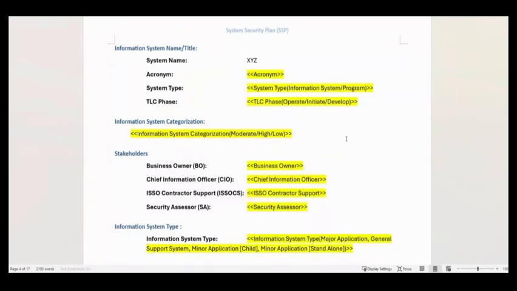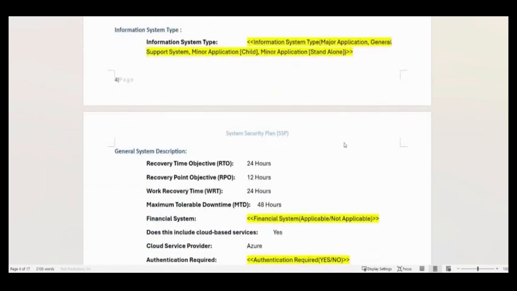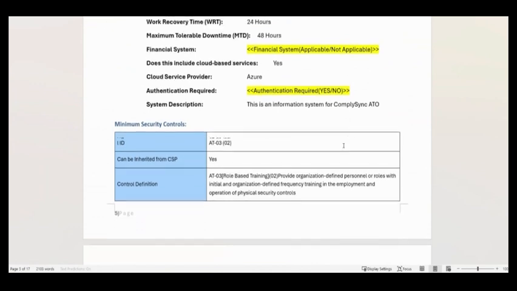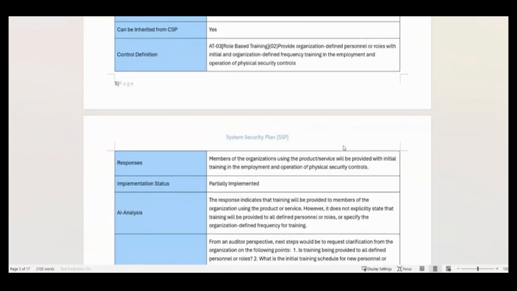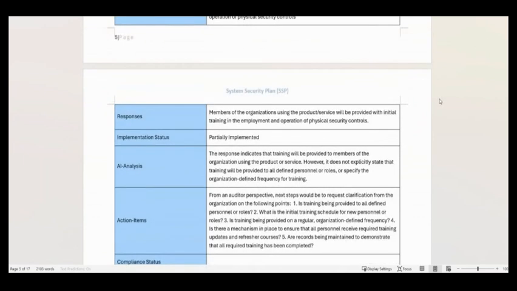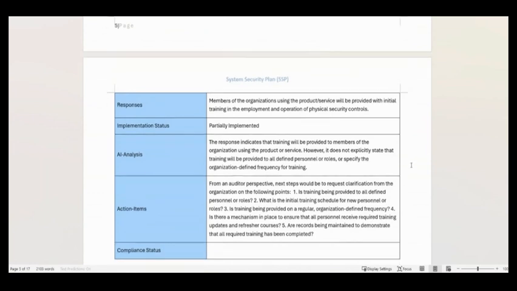And if we keep scrolling down, we can then see that the responses that we had provided to ComplySync initially and had it review and had it analyze has now been added to this format. So you have the control that was used, AT3, you have the response that you had filled out, and then you have the implementation status, partially implemented, the AI analysis, the action items. So this is information that ComplySync had taken, had given to you initially in an Excel form, which helps you just sort through it, really look through it, edit it on the spot. And now you have it cleaned up and taken and put in an SSP format.